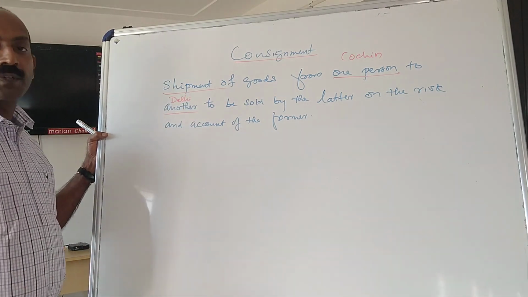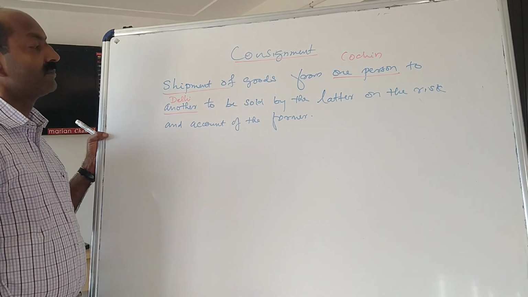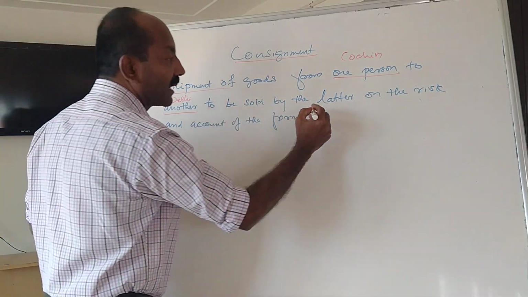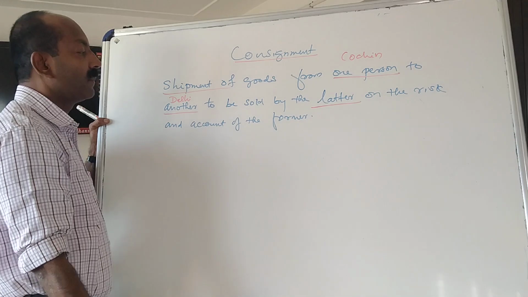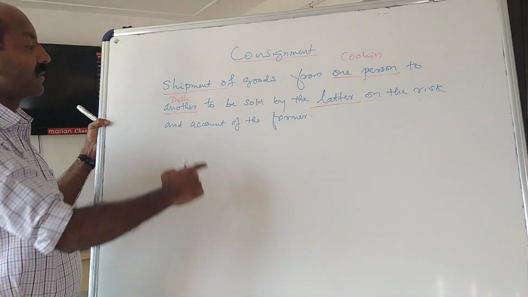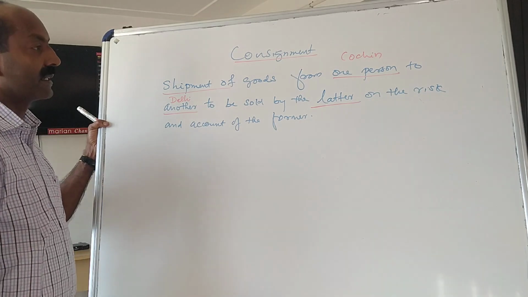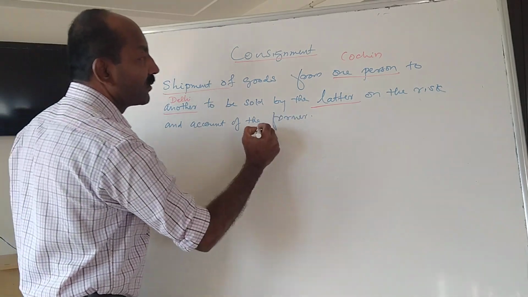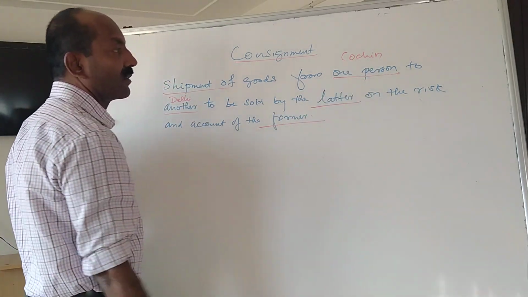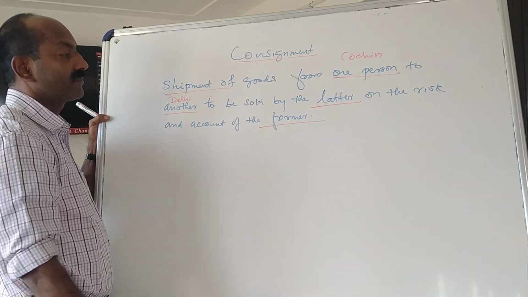So shipment of goods from one person to another person to be sold by the latter. The latter referred person is this person, another person. On the risk and account of the former, on the risk and account of the sender.